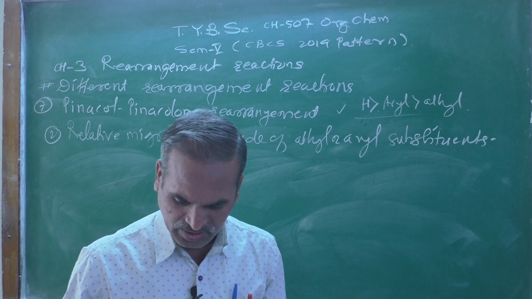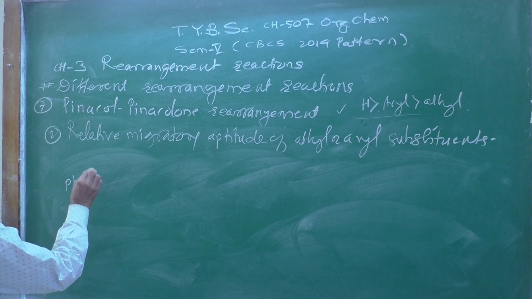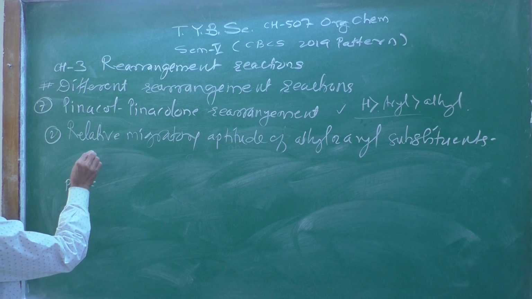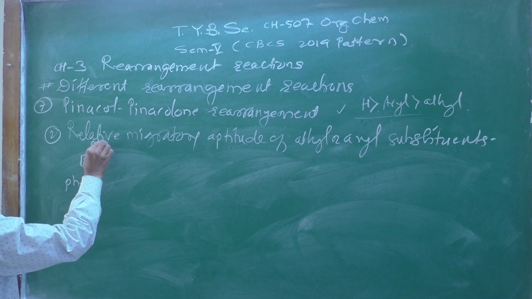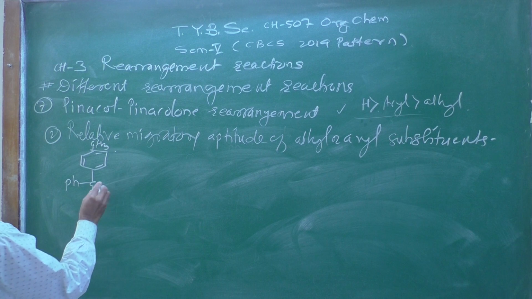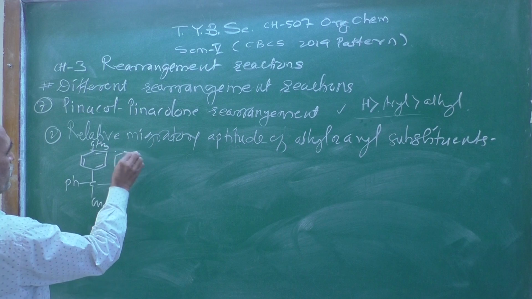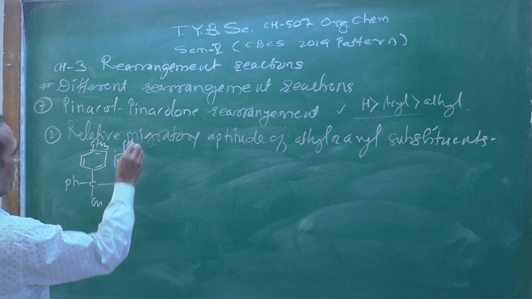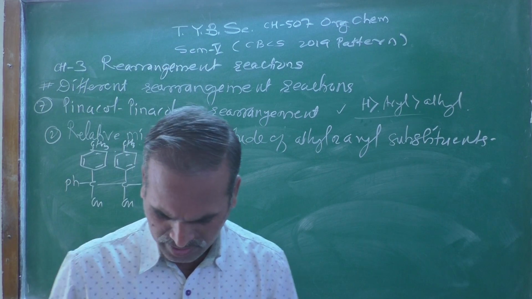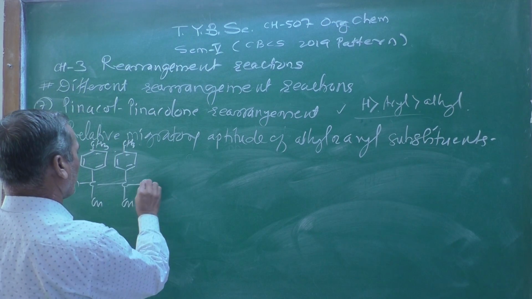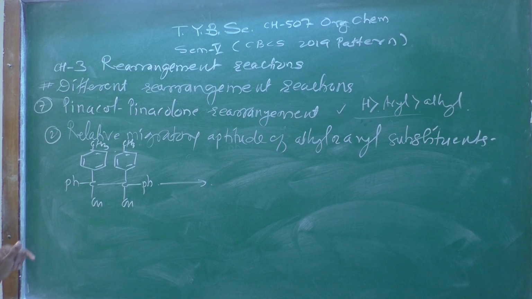Let us see one more example over here. Ph, then this group CH3 with a hydroxy group OH, then one more phenyl group, here a CH3, then hydroxy group OH, and here once again a phenyl group Ph. This is a general example I have taken.